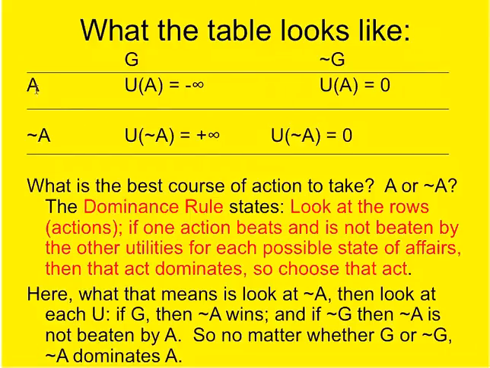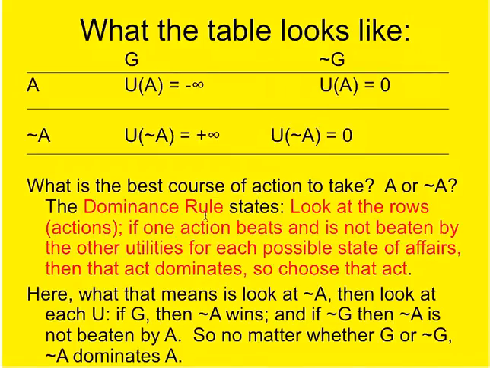Well, if you're an atheist, meaning you don't believe in God, and God exists, the utility of that is bad. You burn in hell. Negative infinity, really bad. Whereas if God doesn't exist and you're an atheist, no harm, no foul, so let's say that equals 0. If you're a believer and God does exist, then you go to heaven, apparently. So plus infinity. Remember, this is a kind of simplified version of the Catholic tradition. The utility, that's what each of these are: utility of being a believer, utility of being an atheist. If you're a believer and God doesn't exist, well, no harm, no foul, 0.